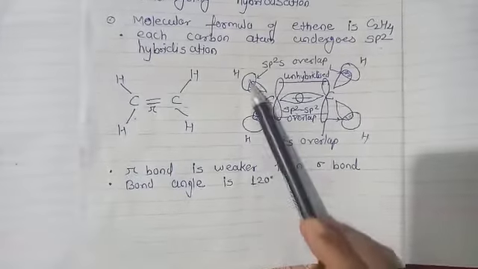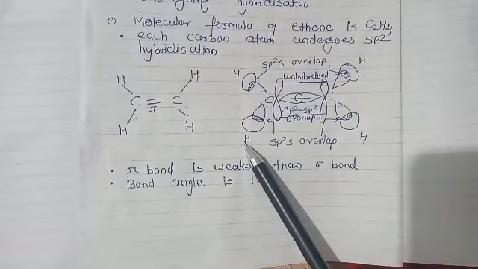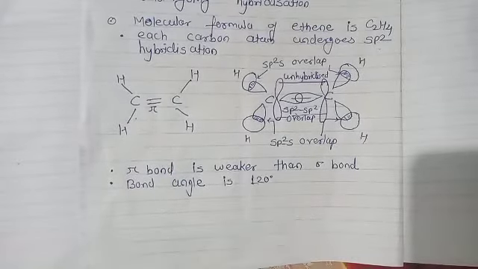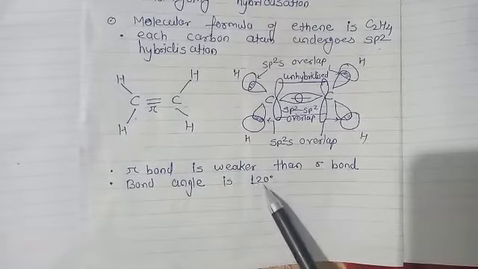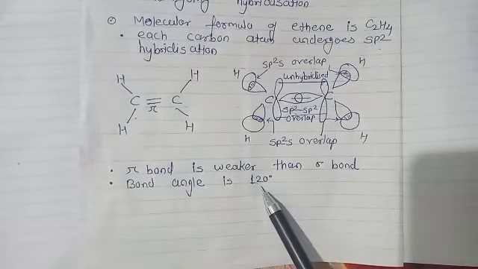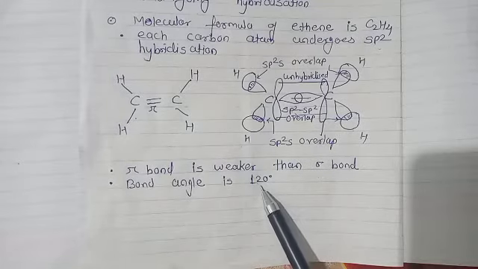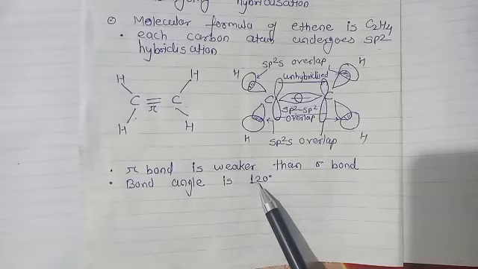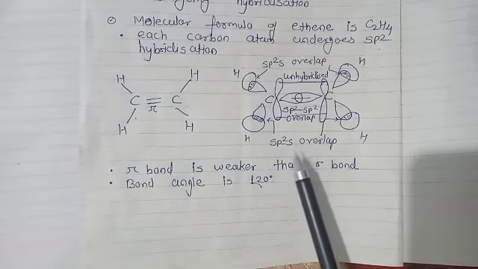Because the two hydrogen atoms are small atoms, actually we expected 120 degree bond angles in sp2 hybridization. The bond angle is 120 degree, but the bond angle is a little larger than expected because the pi electrons are here, so the bond angle is a little enlarged.